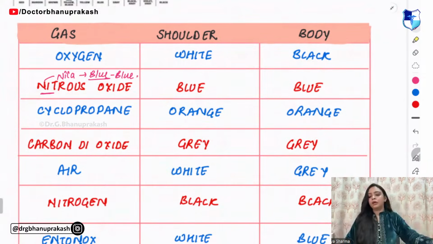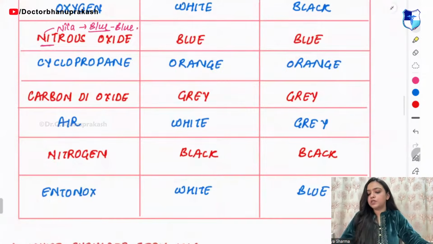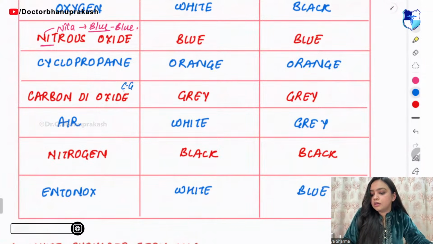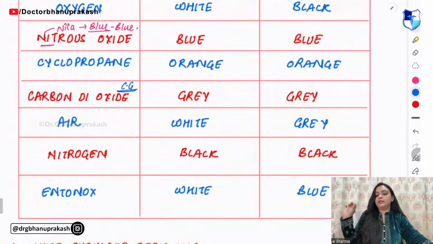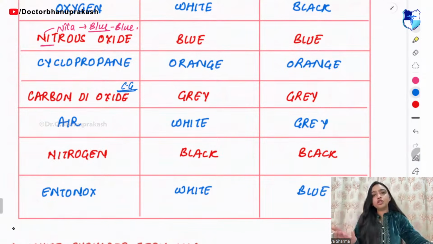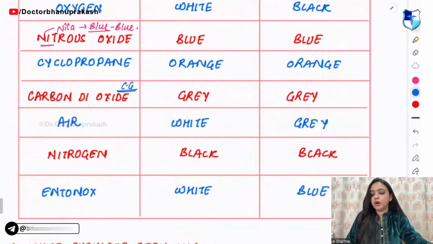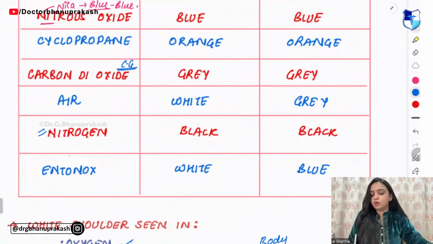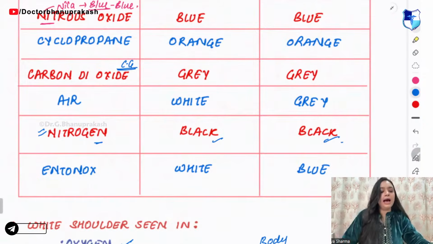Okay, next you have carbon dioxide. So remember C and G, C and G goes together. So carbon dioxide body is also gray and the shoulders are also gray. Then you have the nitrogen. In nitrogen, what you need to remember? Nitrogen is black and black.